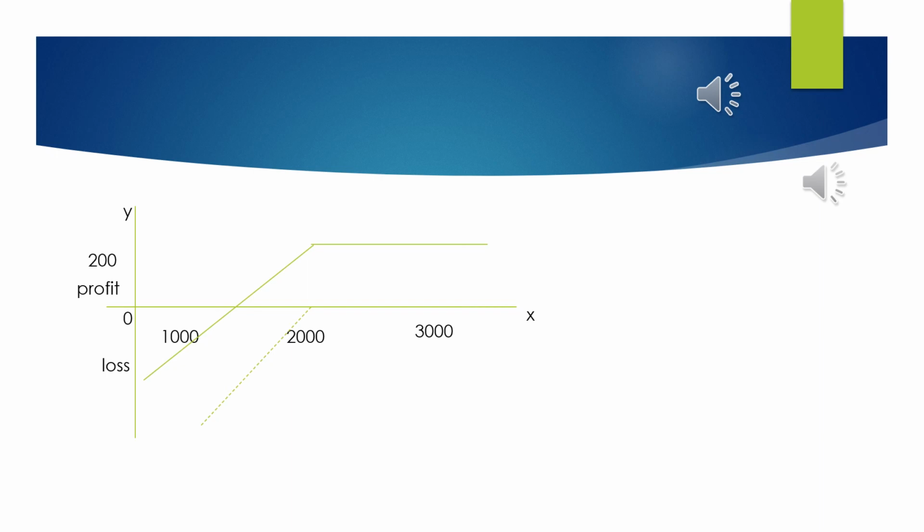When the contract is executed, naturally we have to draw this payoff diagram from Geeta's point of view. So her profit will be the premium earned by her for the contract, that is 200 rupees. We will start with a horizontal line that starts from the right side and stops at the strike price, that is 2000 rupees. Since the contract is executed, it will be a loss for Geeta because she has to pay 2000 rupees to Mr. Roy. So the difference between the spot price and the strike price, that is 1000 and 2000, is the loss faced by her. That is shown in the loss section. So this is how a payoff diagram looks for the writer of the option.